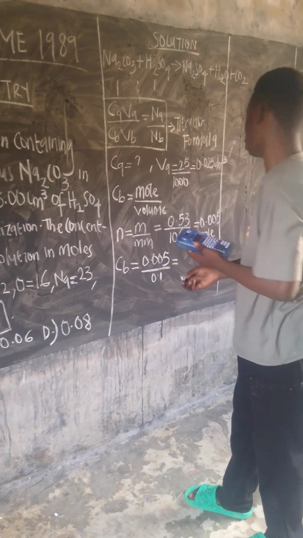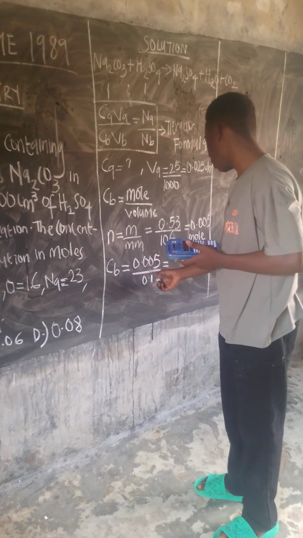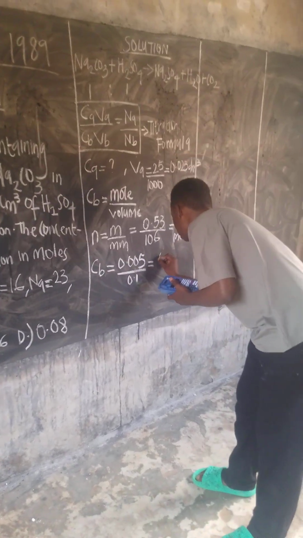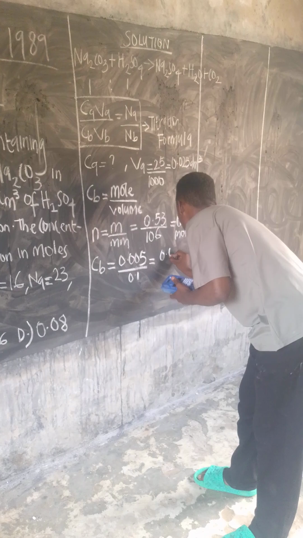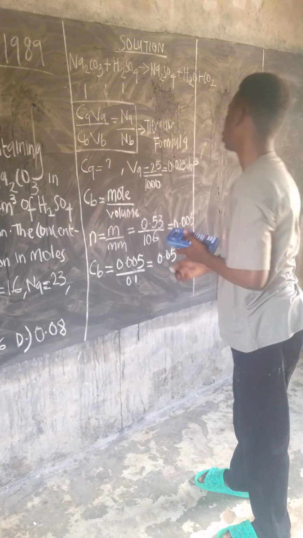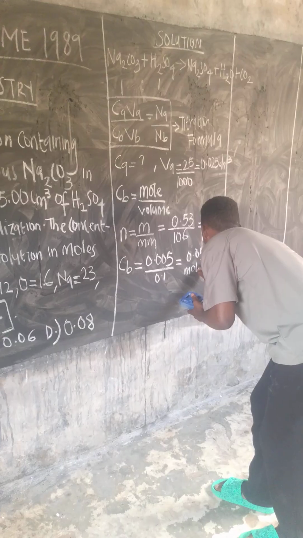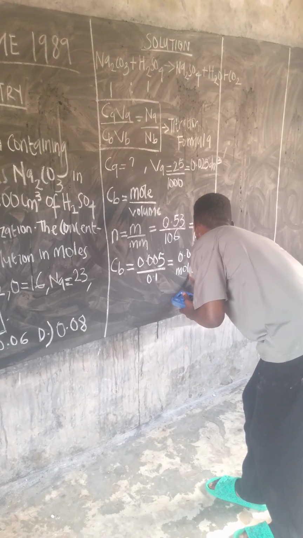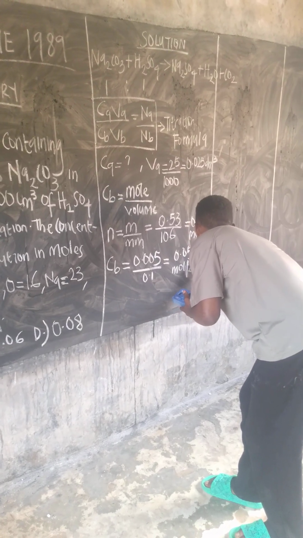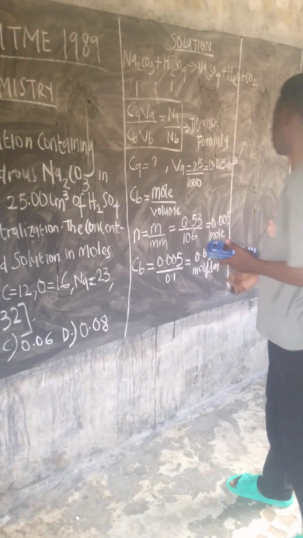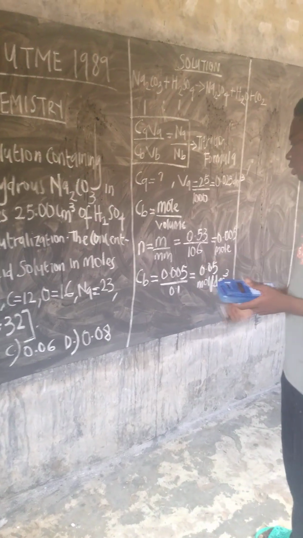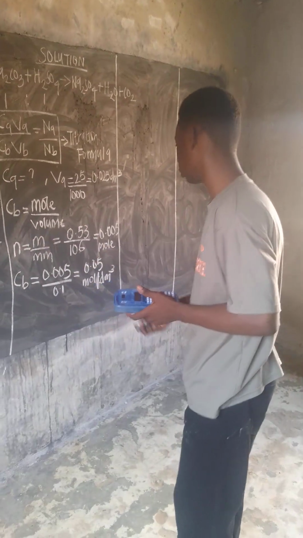So 0.005 divided by 0.1 will be 0.05. So 0.05 mole per dm³. That is the concentration of the base in this question.